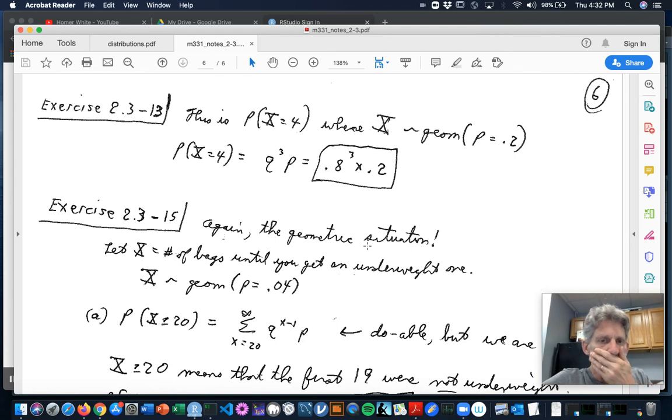How about number 13? So this one I think I want to read out of the book. Let's see here.